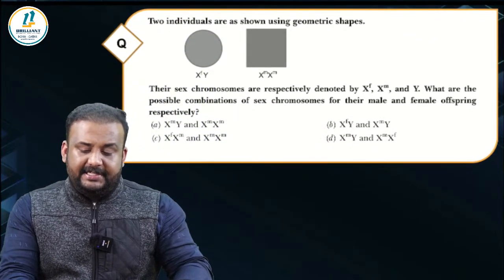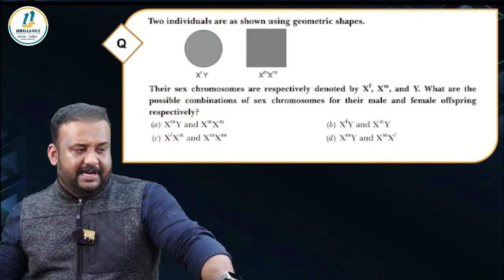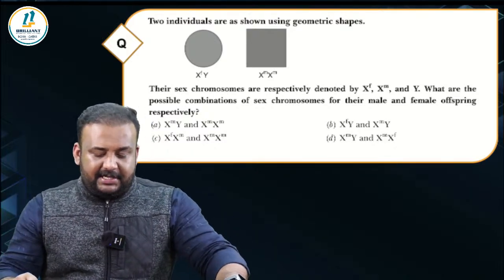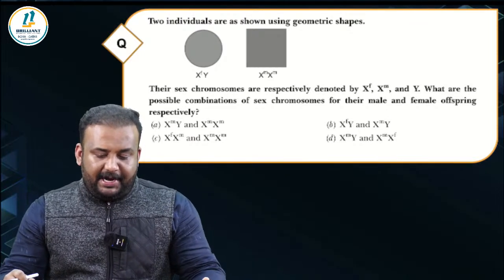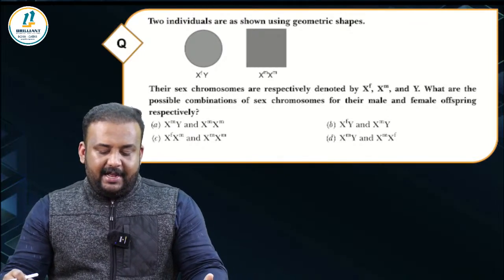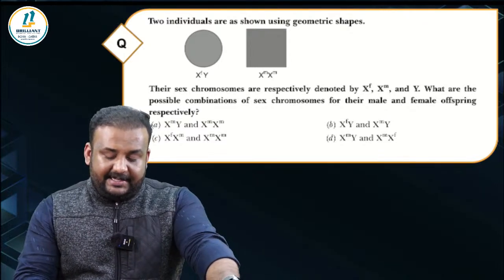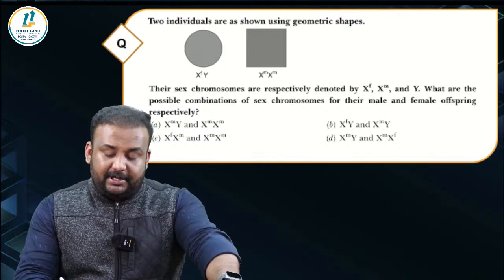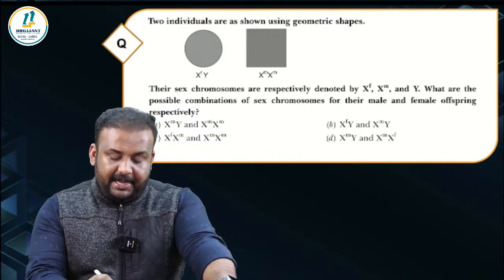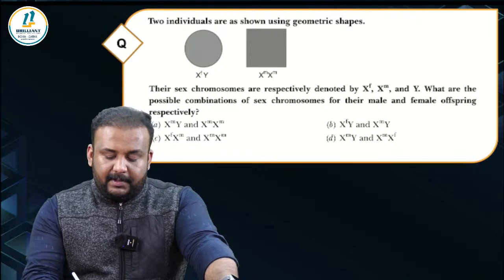This should be easy for you. We just discussed the sex determination question. So quickly tell me the answer. Let me see who will post the answer really fast. Two individuals are shown using geometric shapes. Their sex chromosomes are respectively denoted as XF, XM, and Y. What are the possible combinations of sex chromosomes for their male and female offspring respectively? Come on, quick.